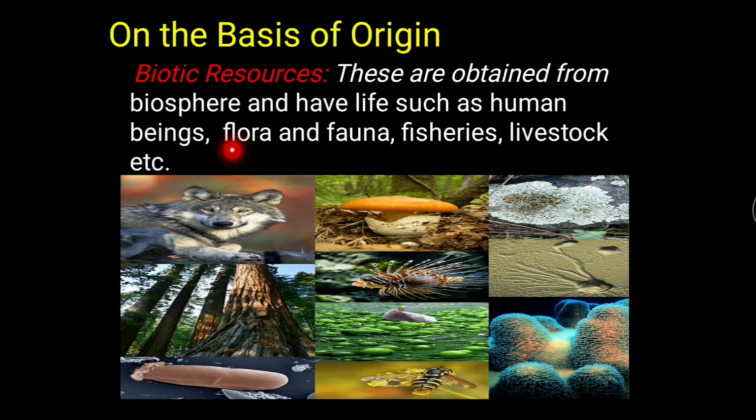So flora includes the variation from algae to big trees, and fauna includes microorganisms to large size animals like elephants, dinosaurs, and any other. So biotic resources include all the forms of resources that have life. In total, we can say that biotic resources include all the flora and fauna.